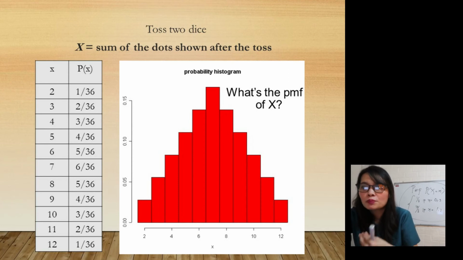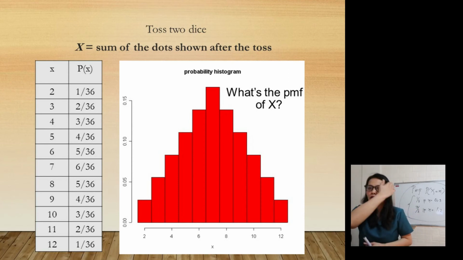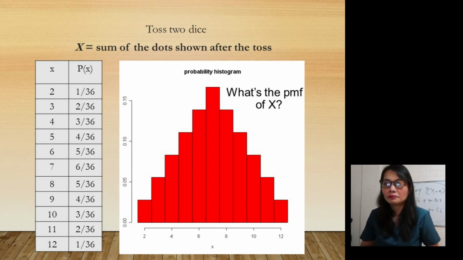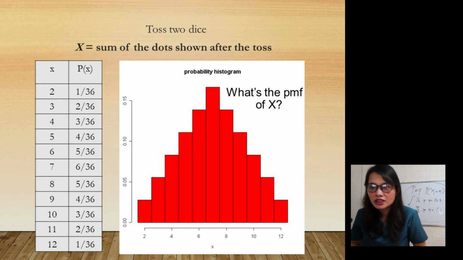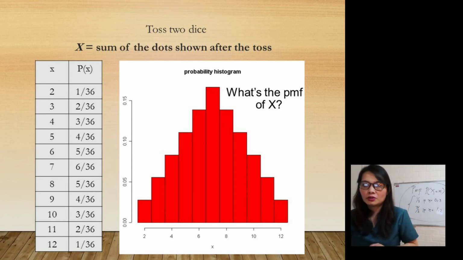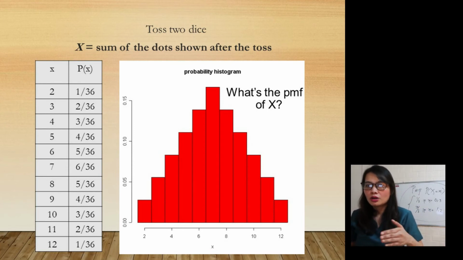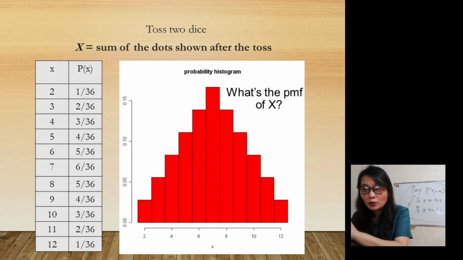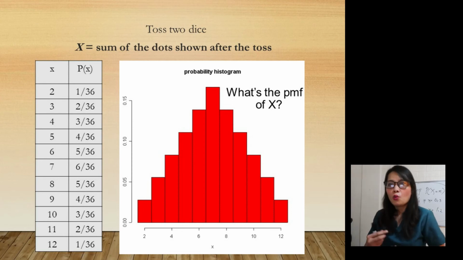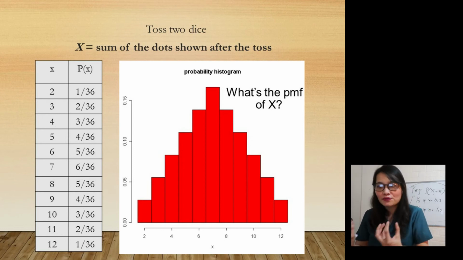And what would be the probability of getting the sum of 4? How do you get 3 out of 36? What are those? What are the combinations for the sum of 4? 1, 3. 2, 2. What else? 3, 1. Okay, next. What is the probability of getting the sum of 5?